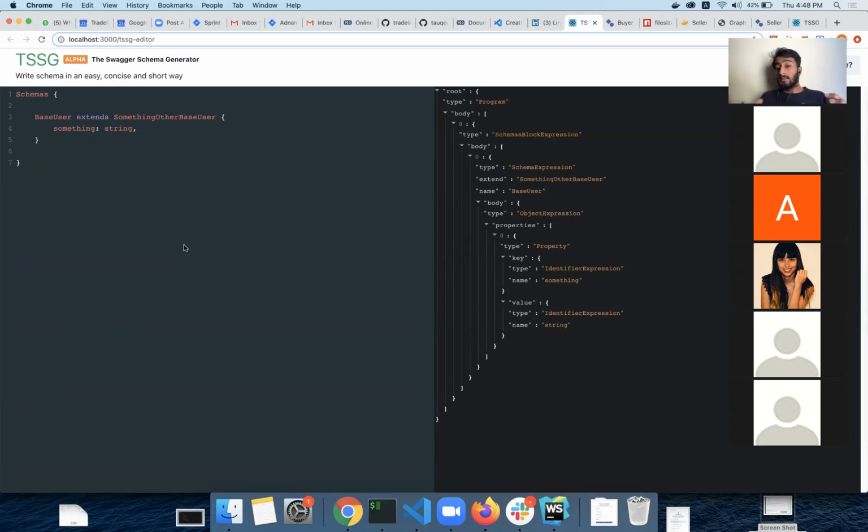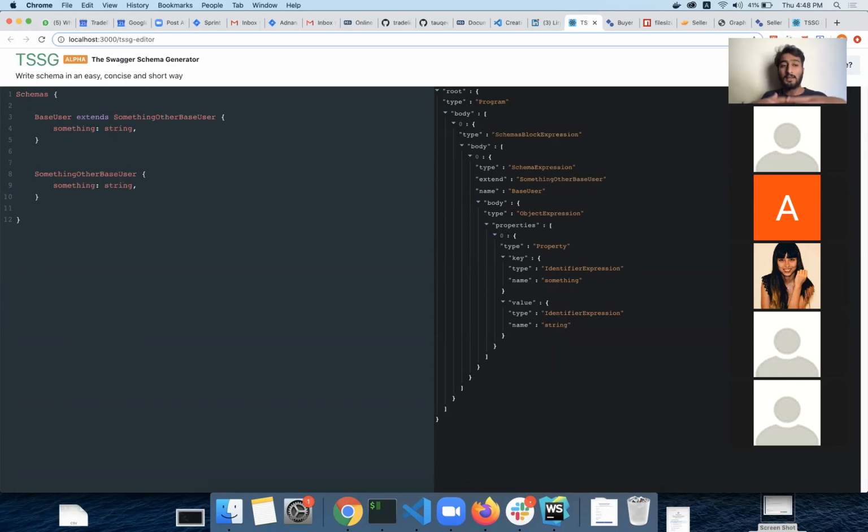I implemented it intentionally, because I did not want the parser to yell at us because there is no defined base user. We will do that from within the transformer, because otherwise it will not allow us to parse the schema where we have a definition under the usage. We used it above, and then if we declare it here, it will not work.